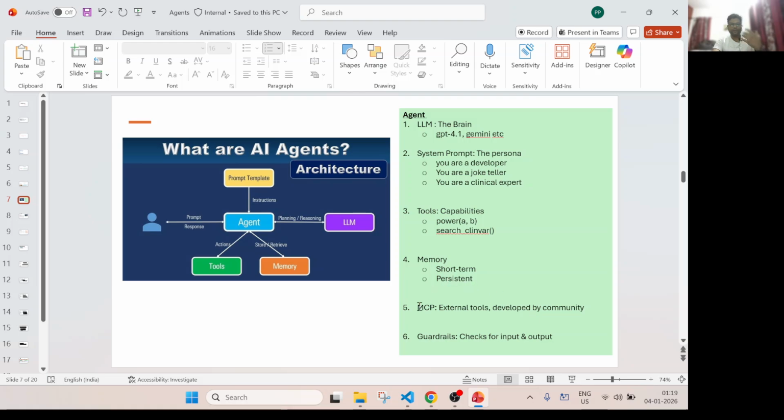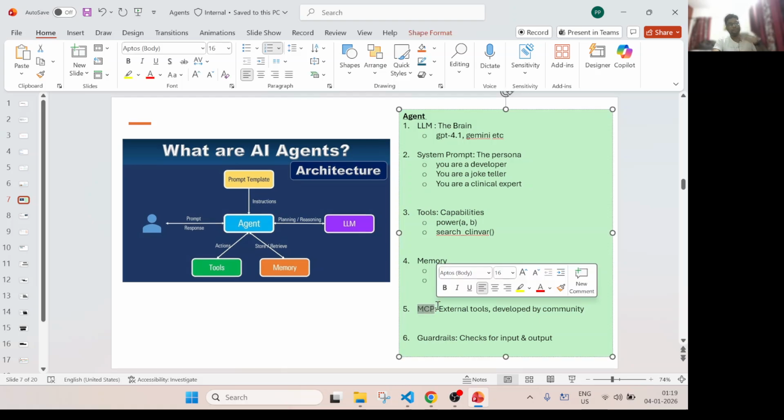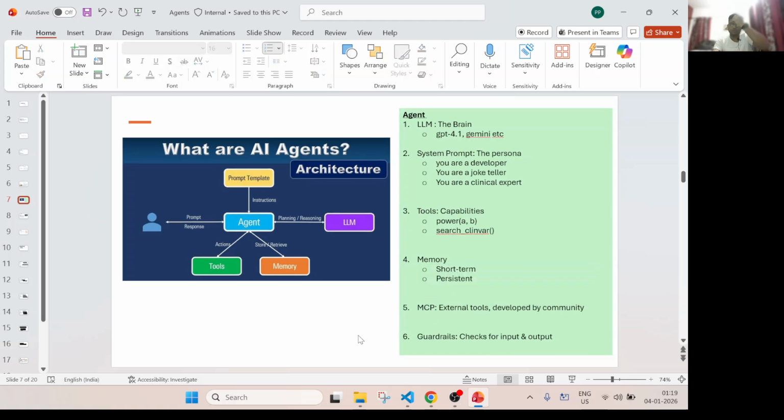And then if you need, you can further empower your agents with MCP. MCP is the Model Context Protocol. We'll talk about that, but you can think of MCP as nothing but some tools developed by some other people. Basically you are using them. Let's say there is something called the PubMed MCP server. The PubMed guys have built some tools where you can query PubMed, get the paper, search the abstract, and do those kinds of things. So basically they have already developed it. Why would you want to develop it? You simply use them, right?